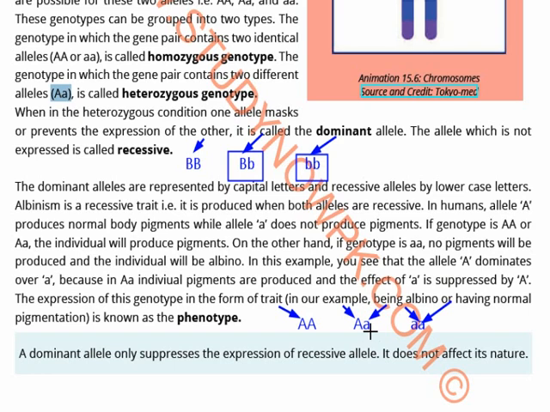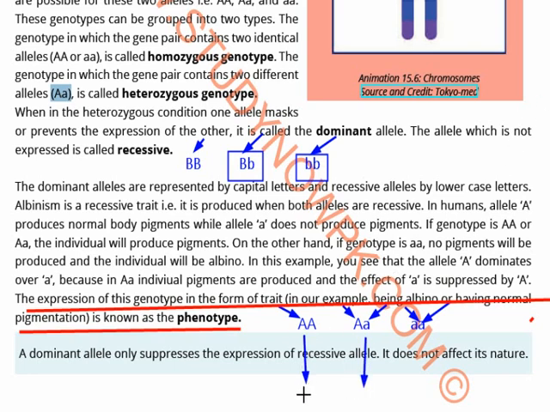It means that the gene which is responsible for albinism is suppressed by the gene which is not responsible for albinism. So actually the expression of genotype in the form of trait in our example is known as phenotype. So can we know the phenotype? When we see a particular person, can we learn about the phenotype of that person? If no, we cannot learn. Why? Because the result is same.